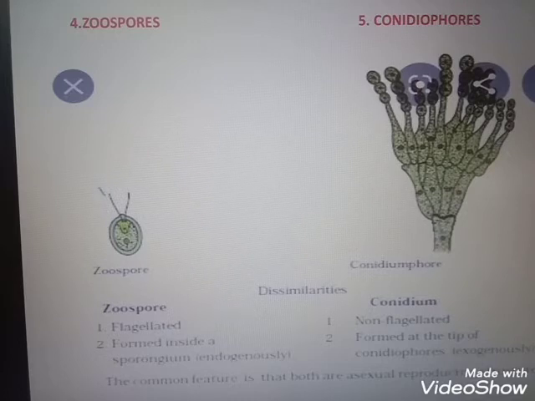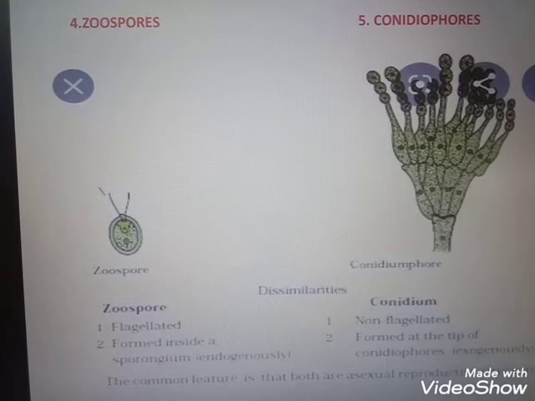Zoospores are otherwise known as sporangiospores. These zoospores are produced inside the hyphae and they have possible motility. The motility is possessed because of the presence of flagella.